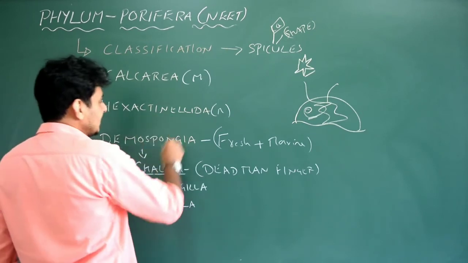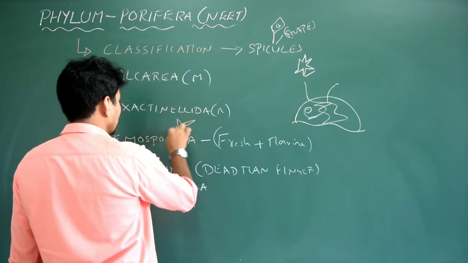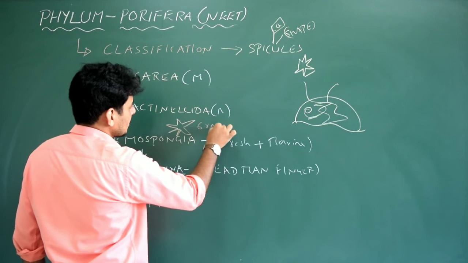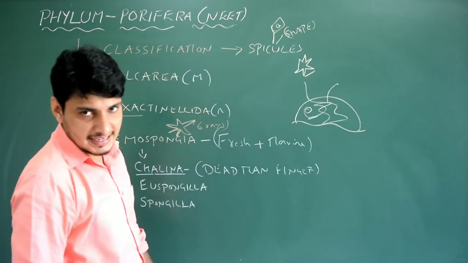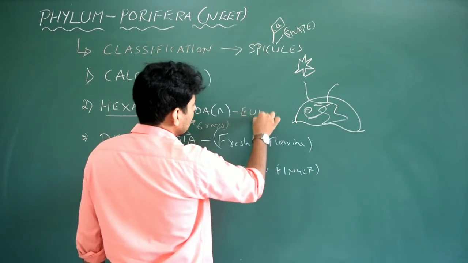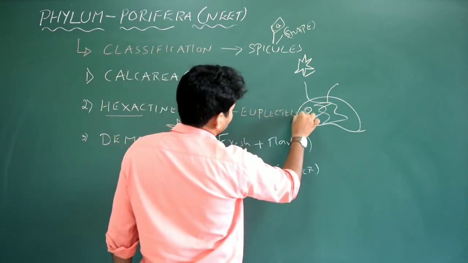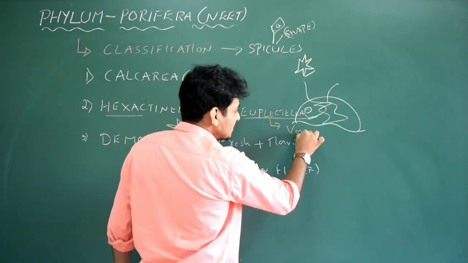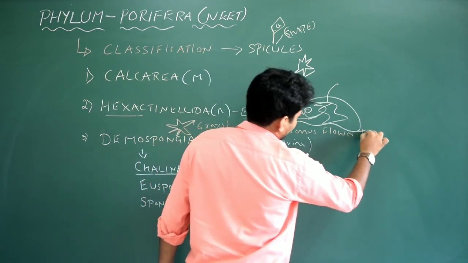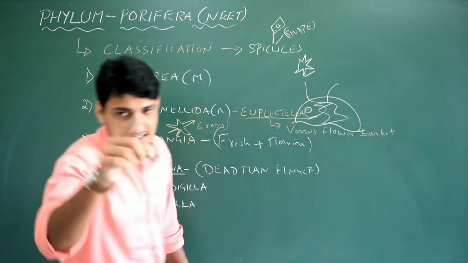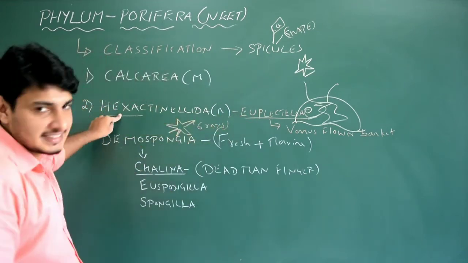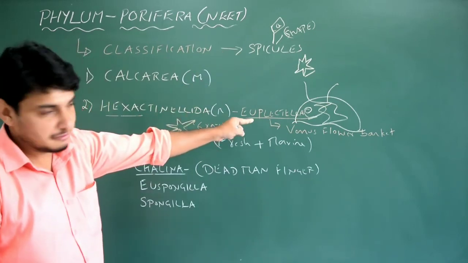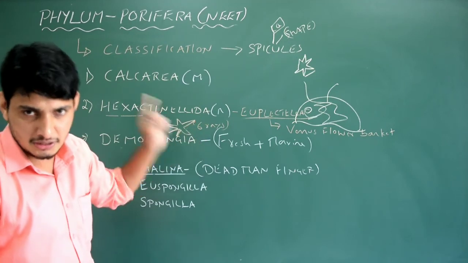Okay. Hexactinellida is mainly classified based on the total number of spicule rays it has got. So how many rays are there? 6 rays of spicules, hence it is hexa. Hexa means 6. Hexactinellida. An example is Euplectella. Very important again. Euplectella is another example for Hexactinellida. Euplectella can also be called Venus flower basket. Venus flower basket is the name of Euplectella. Euplectella belongs to Hexactinellida because it has got 6-rayed spicules. Got it? Very important. You may get this question again. Venus flower basket is Euplectella. Can you remember it? You have to remember it.